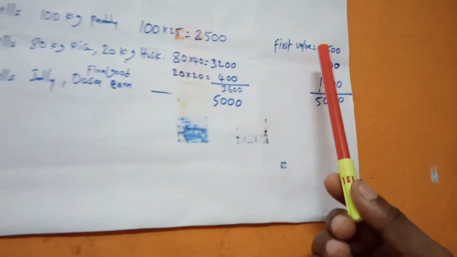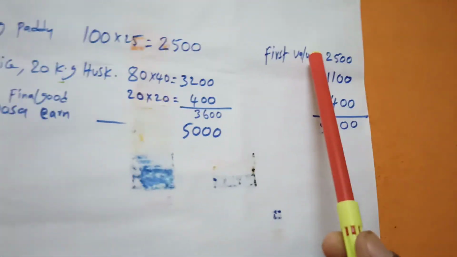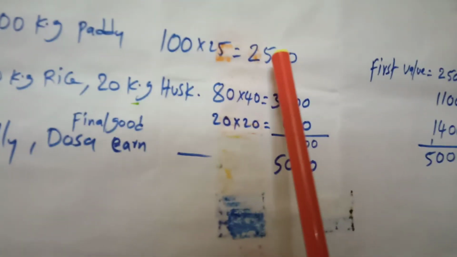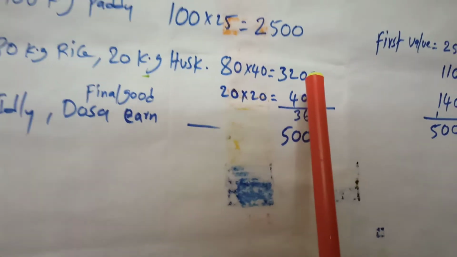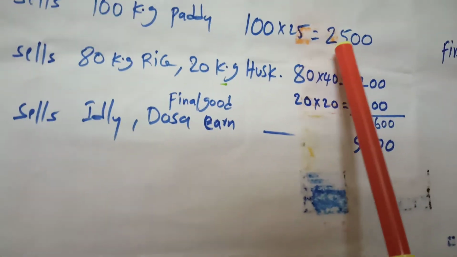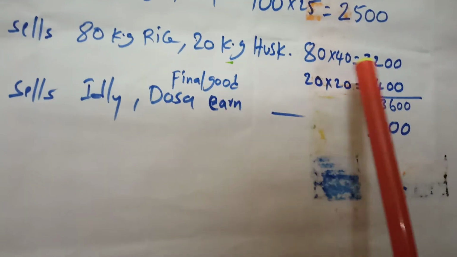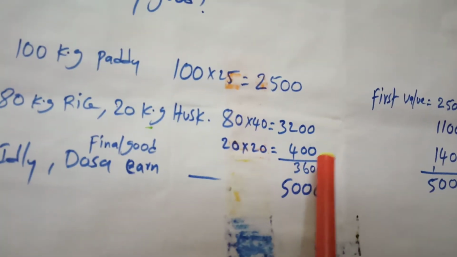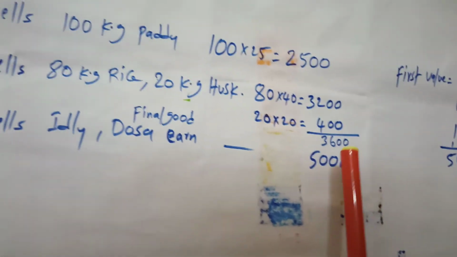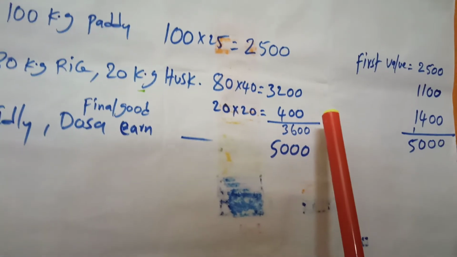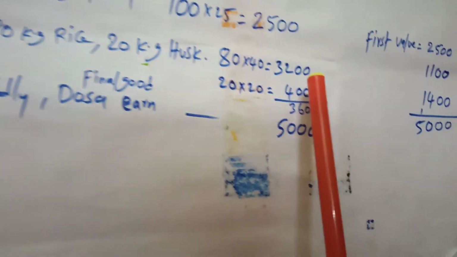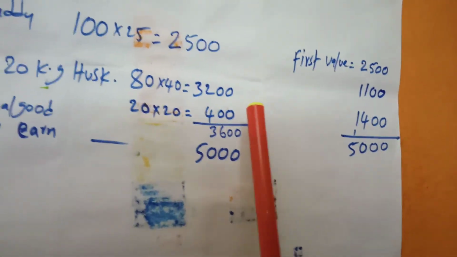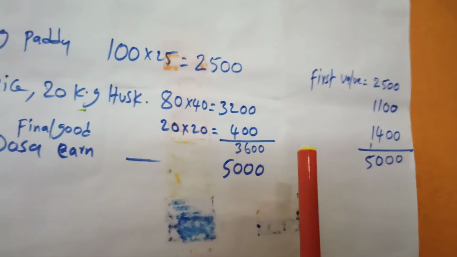Here the primary good value is 2500, which is the income of the farmer. After paying that 2500, the miller sold for 3600. So the 2500 is also included in the 3600. He added 1100 rupees to that 2500, and sold for 3600 rupees.